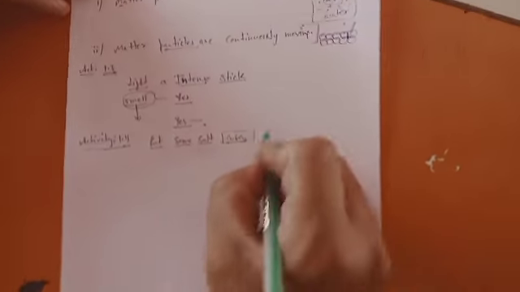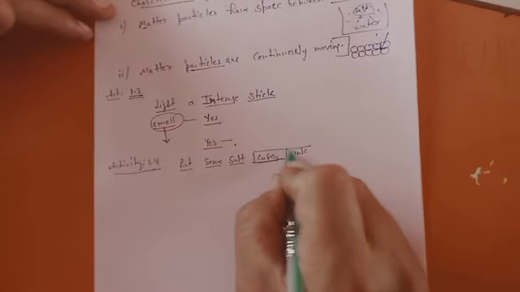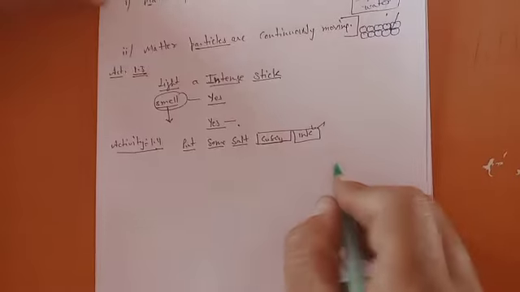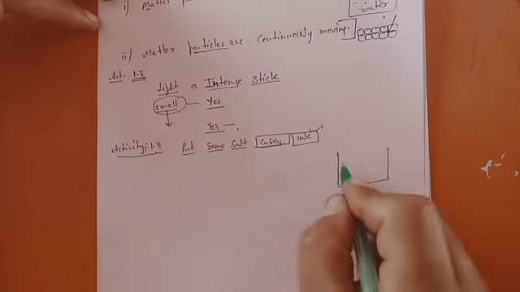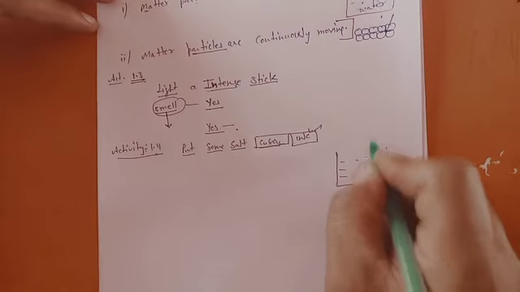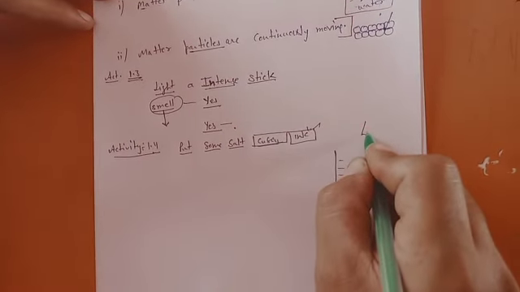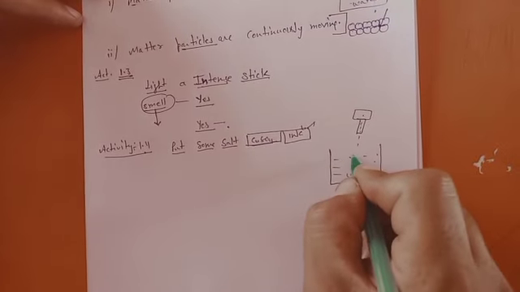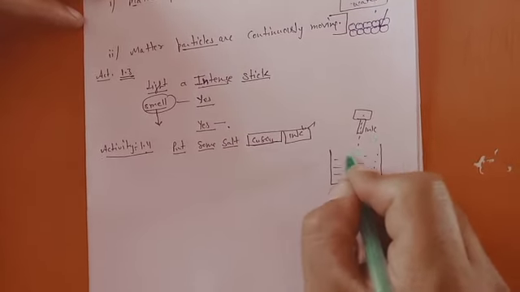Or you can take any ink, red ink or blue ink, and take a beaker with water in it. Now we put some drops in using a dropper, putting some ink into the solution.